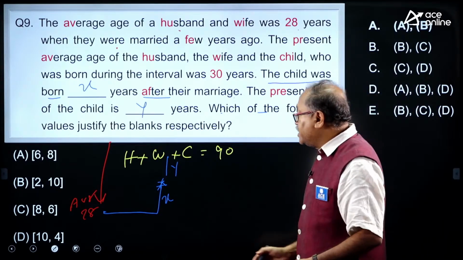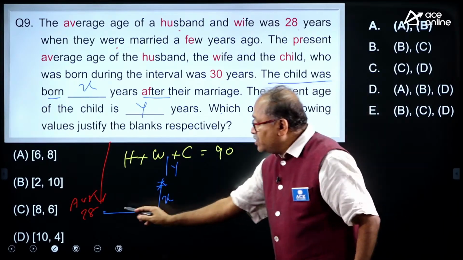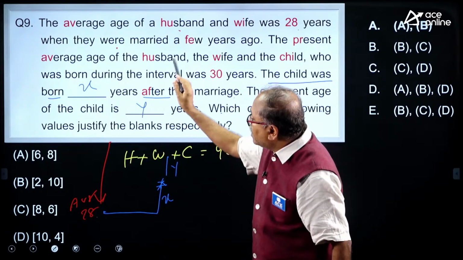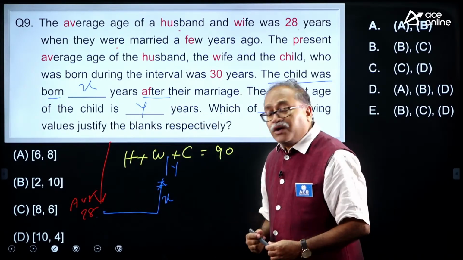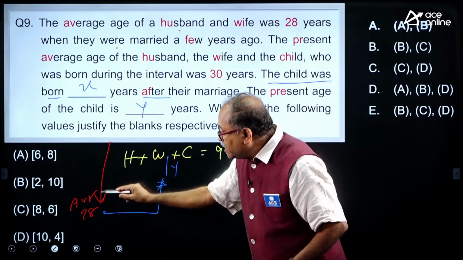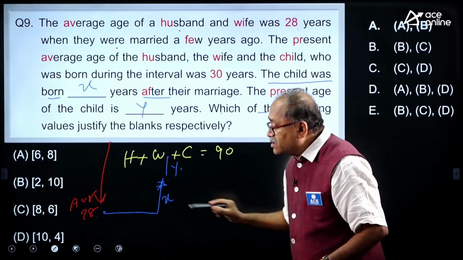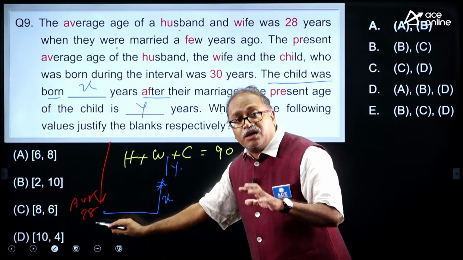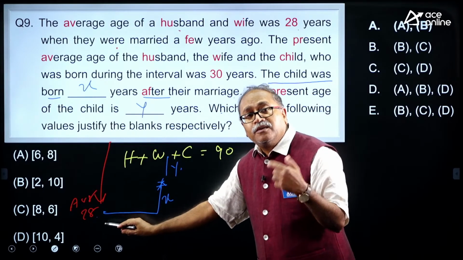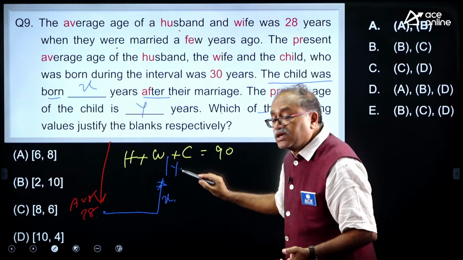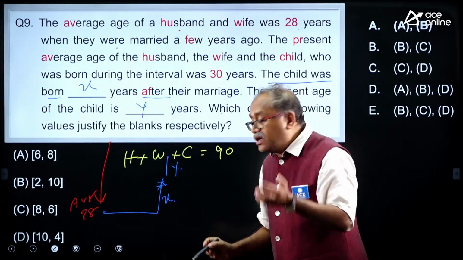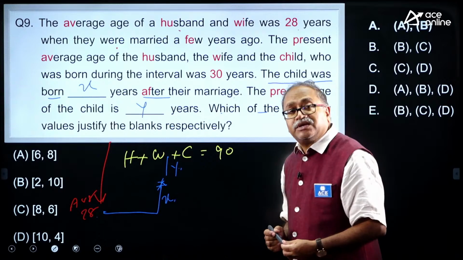Okay, my dear friends, what I will do is frame one equation: 28 after a few years. After how many years? This is y years and this is x years. So it is 28 into 2, plus the wife's age increases by x plus y and the husband's age increases by x plus y.